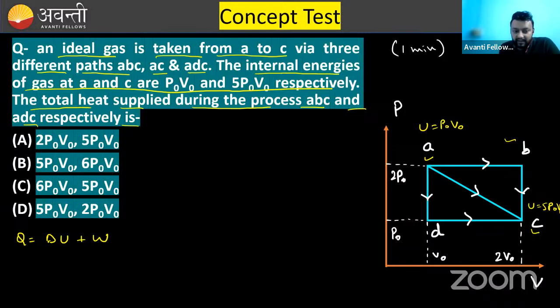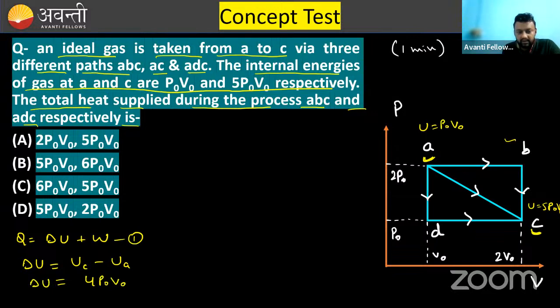Now, delta U is the change in internal energy. If you can calculate delta U and W, then you will get the answer. Clear? So delta U I am calculating, let it be equation number 1. Delta U is the change in internal energy, final minus initial. Initially you are at A and finally you are at C. So the change in internal energy is UC minus UA. And if you place the values, UC is 5 P naught V naught, UA is P naught V naught. So it will be 4 P naught V naught.